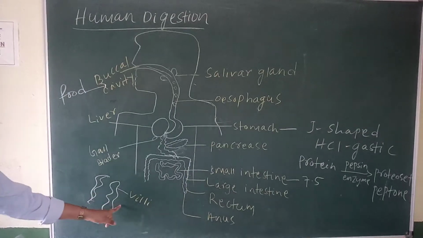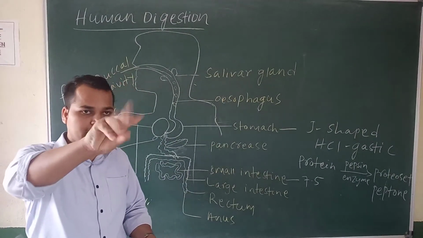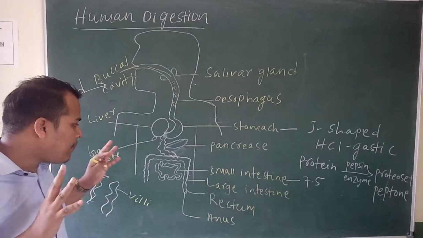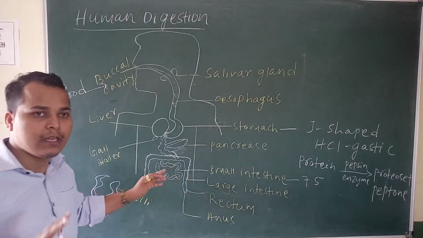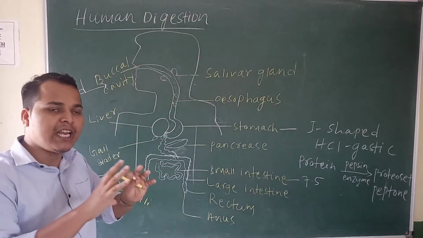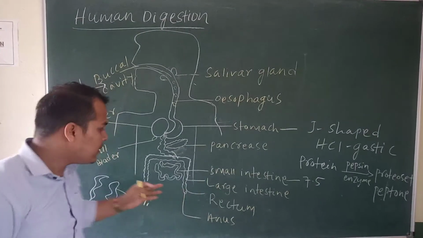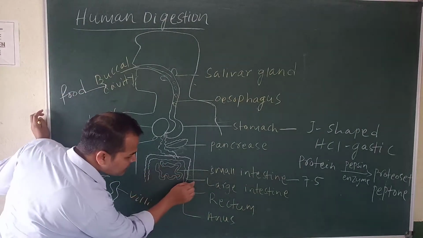So what will happen with these villi? These are finger-like projections. What will happen when the food enters the small intestine? The finger-like projections absorb the essential nutrients for our body, and the remaining waste material is released to the large intestine.